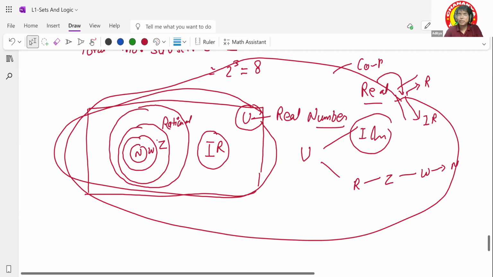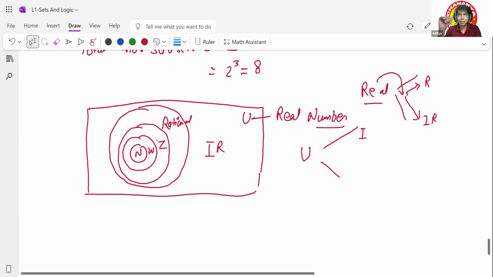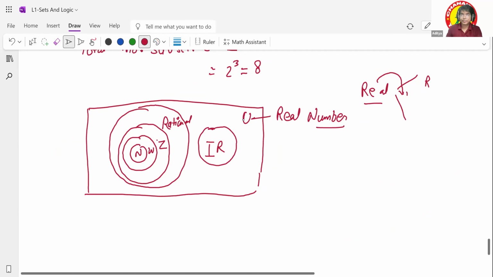So is it clear about this? Yes, sir. Clear, sir. So let's say some number is there which is not a part of your rational number and irrational number. So where should it go?